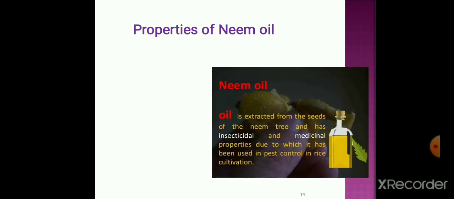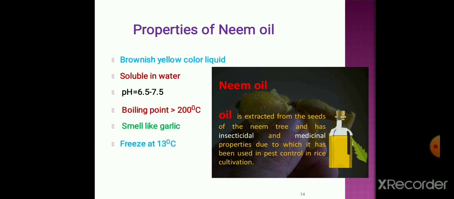Neem oil is extracted from the seeds of the neem tree, and it has insecticidal as well as medicinal properties, due to which it has been used in pest control in rice cultivation.